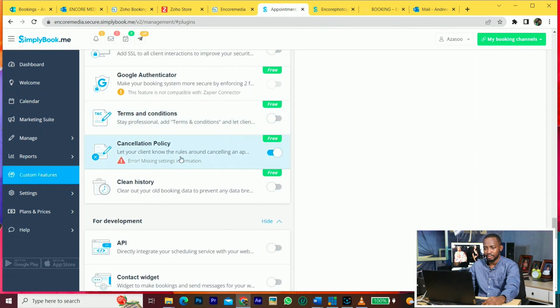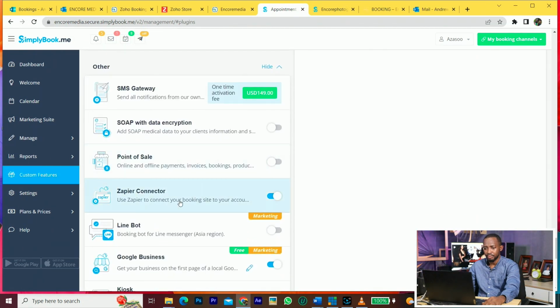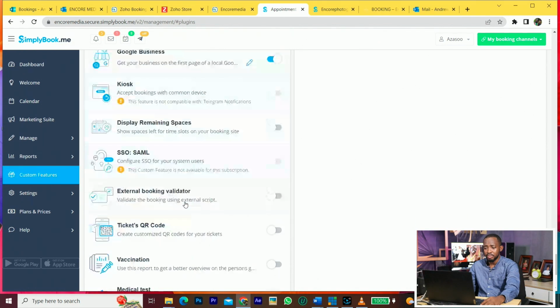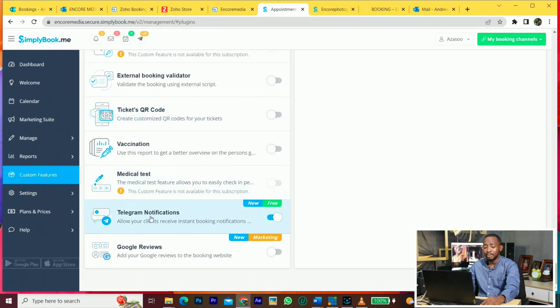Okay, this one is free. So okay, the Zapier connector, I want to use this to communicate with other software that I'm using, so I enable that. Google Business is also free. Telegram notification, this is also a nice custom feature. So when people follow this instruction, they will get updates on their booking.